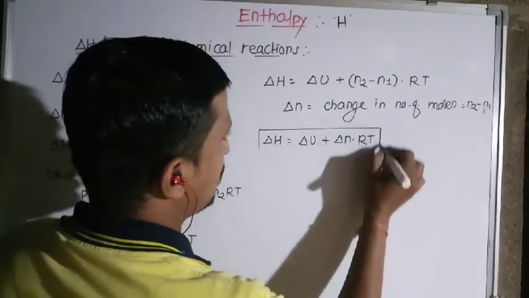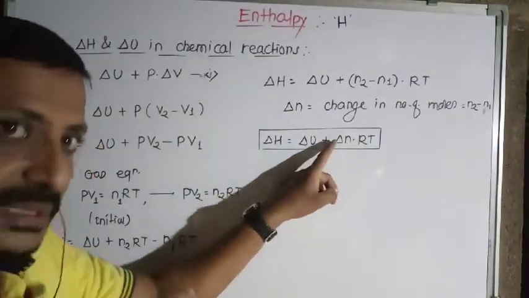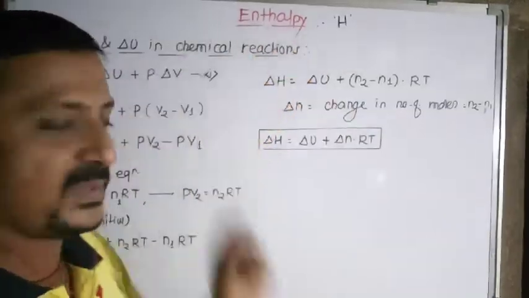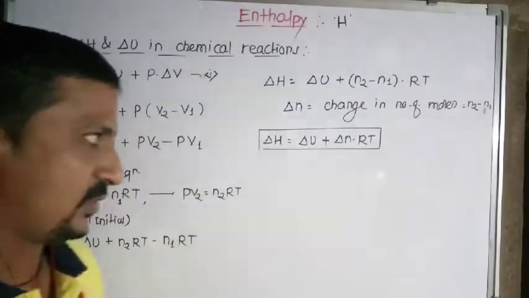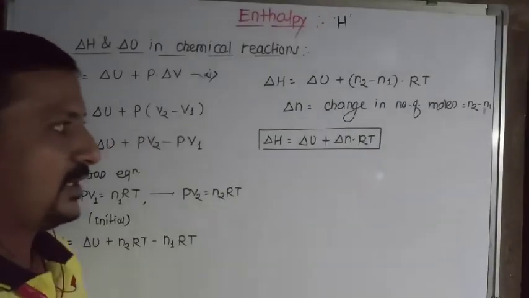This equation gives the relation between delta H and delta U. As the delta N term is there, it applies to a chemical reaction, where there is a change in number of moles. Remember, isn't it? Now one more point I would like to tell here.